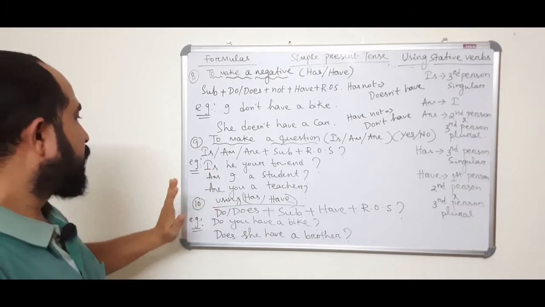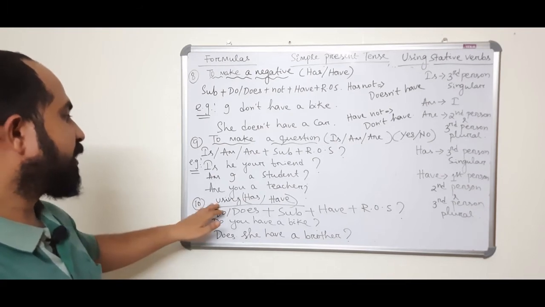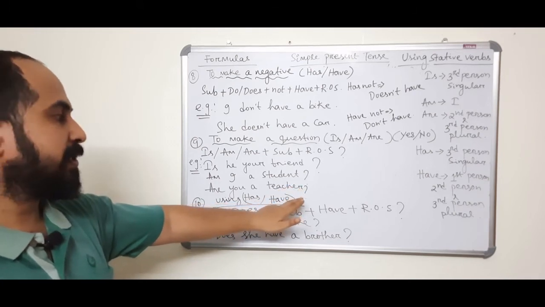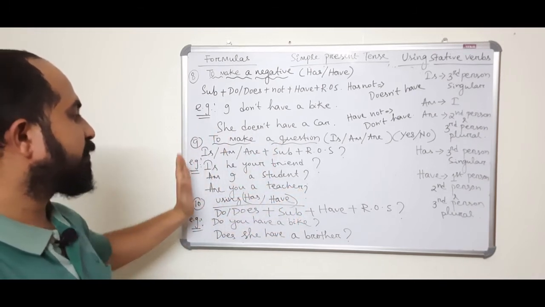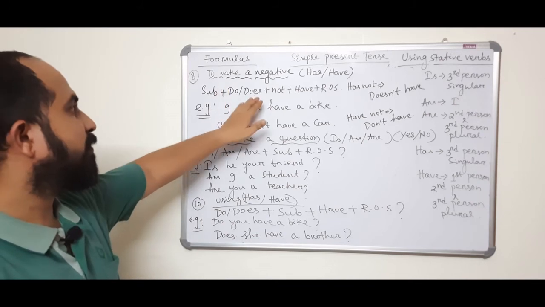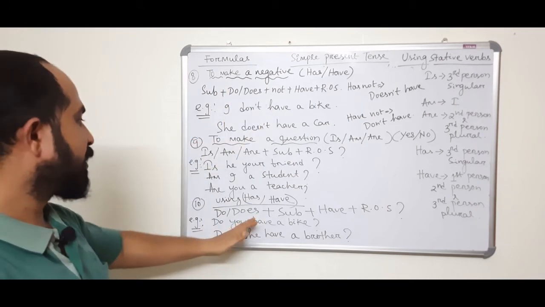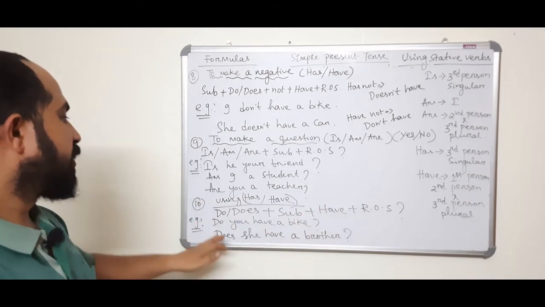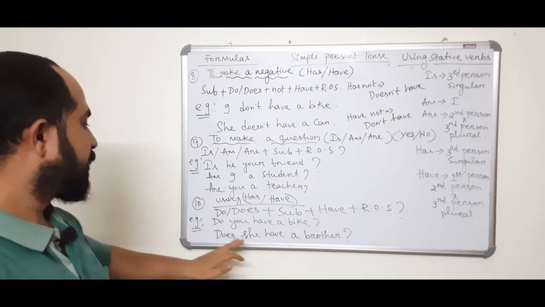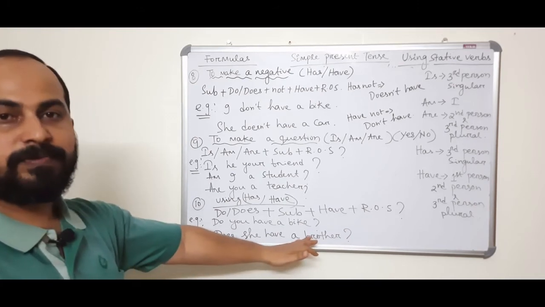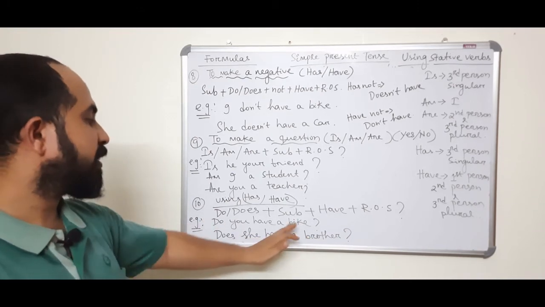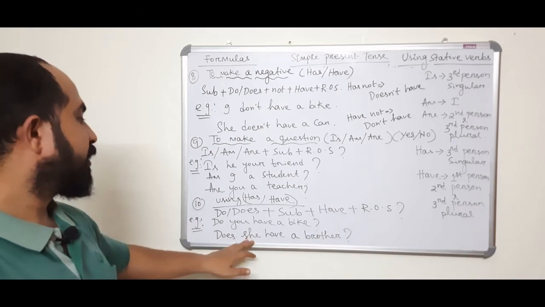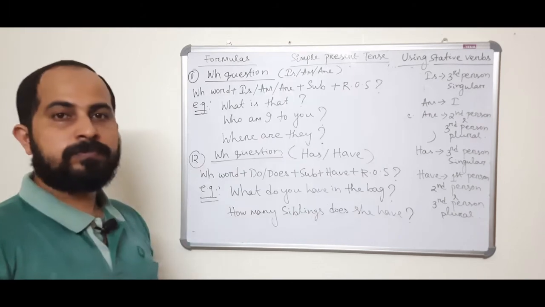Formula number 10, using has or have to make a yes or no question. Take the auxiliary verb before the subject. For has and have, the auxiliary is do and does. So take do or does before the subject plus have plus rest of the sentence. Do you have a bike? Does she have a brother? So do you have a bike, or does she have a brother? So she, does; you, do.